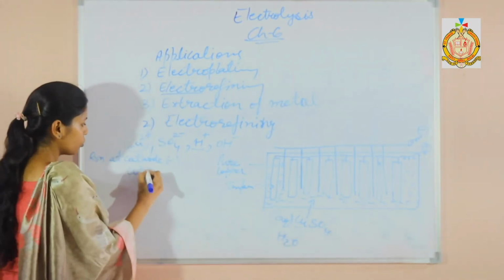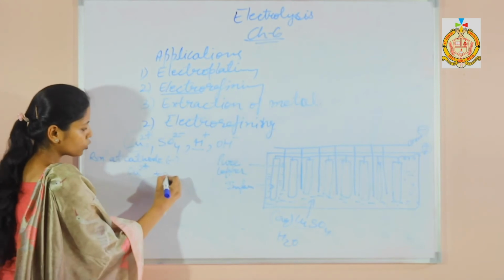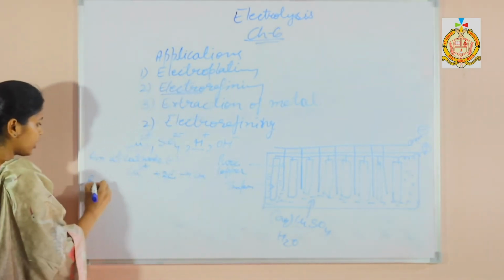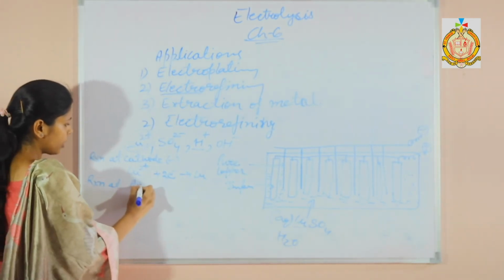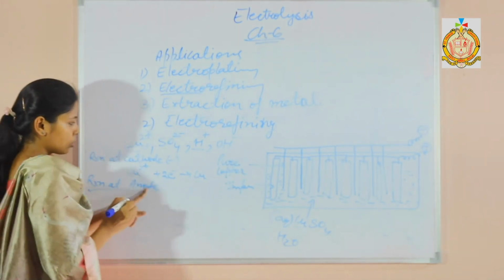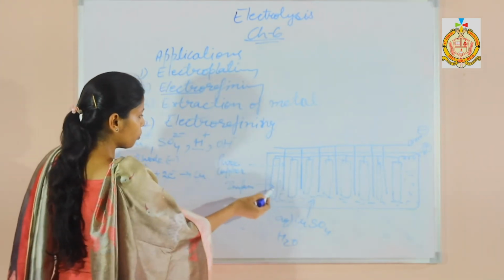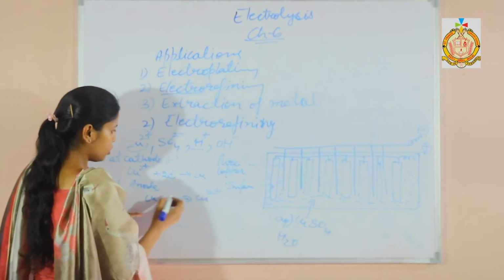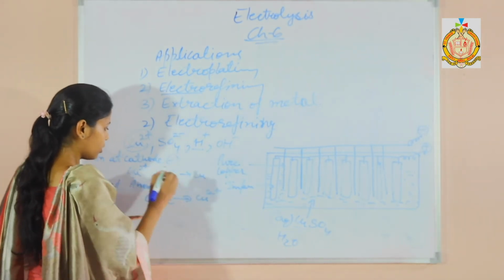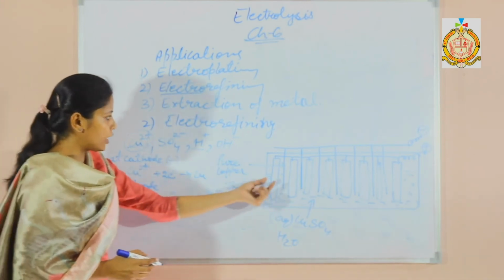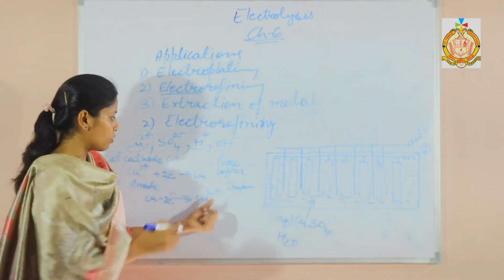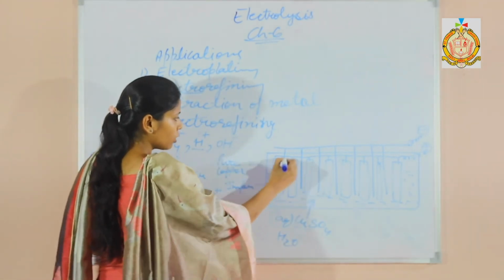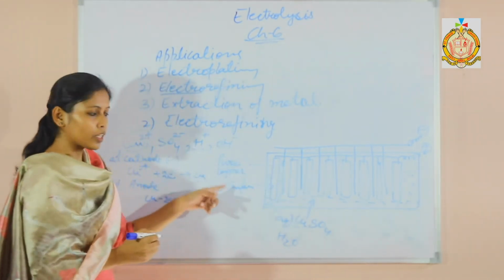So copper will move towards the cathode and gain 2 electrons from the cathode and will become neutral. Then reaction at anode. The anode is active, the impure rods, so it will itself dissolve and change into Cu 2 positive. These 2 positive ions will discharge at the pure copper cathode.